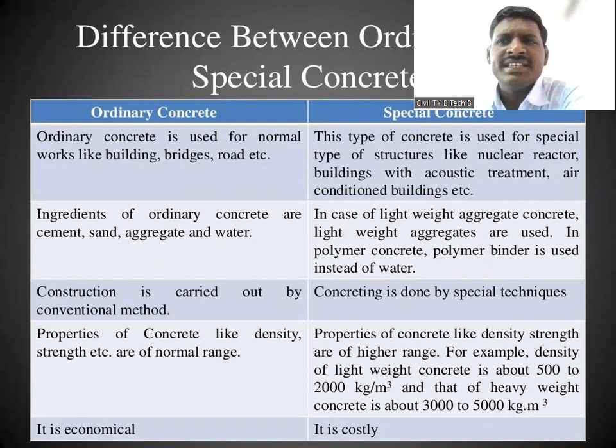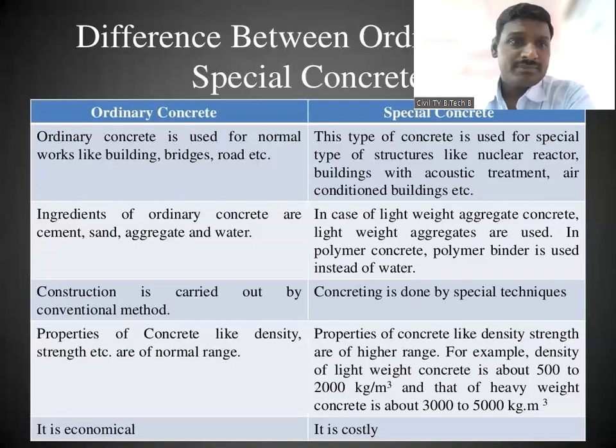There is tremendous heat there, so ordinary concrete is not suitable in nuclear reactors. Then buildings with acoustic treatment and air conditioned buildings are there, where we may be using special types of concrete.